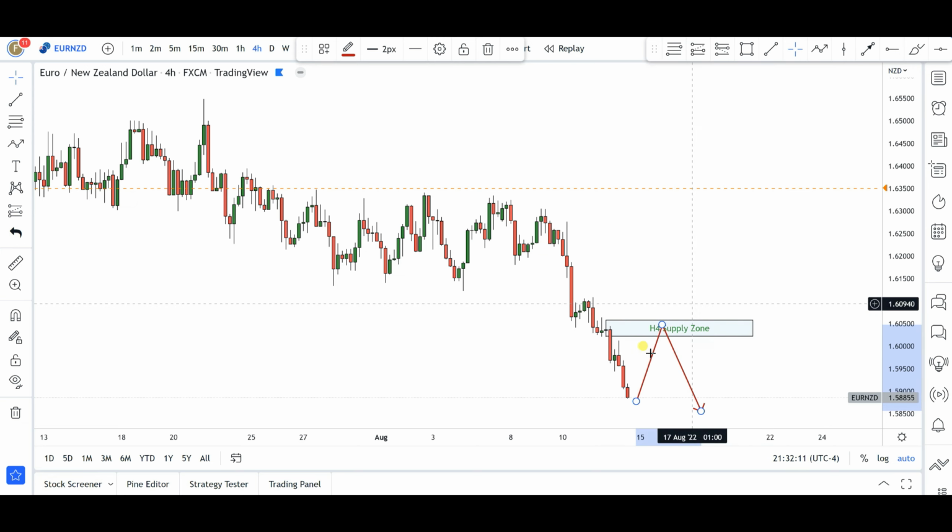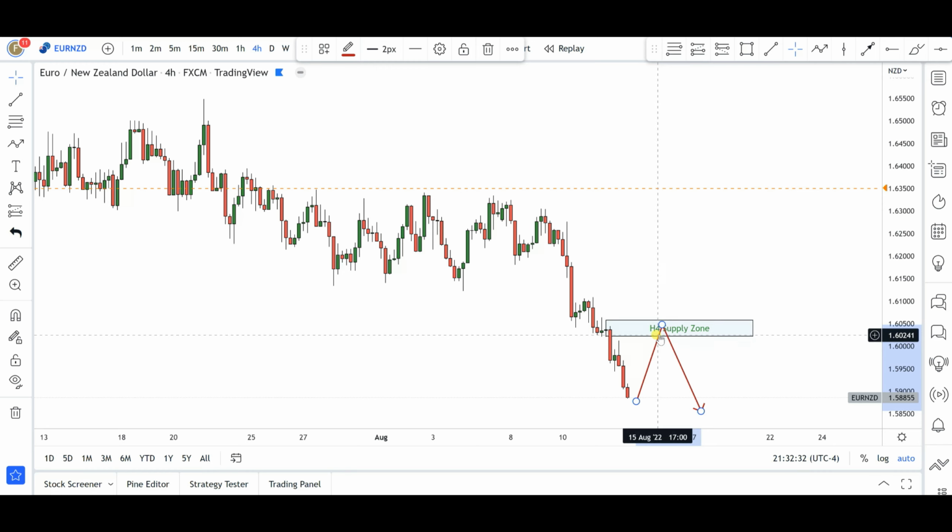But that being said, if both of these setups happen at the same time, let's say Euro New Zealand and Euro Australian dollar, I'm obviously going to be taking the Euro Australian dollar setup. And my reason for that is because if you remember, I think on Tuesday or Wednesday, we do have interest rate decisions coming up from the New Zealand side.